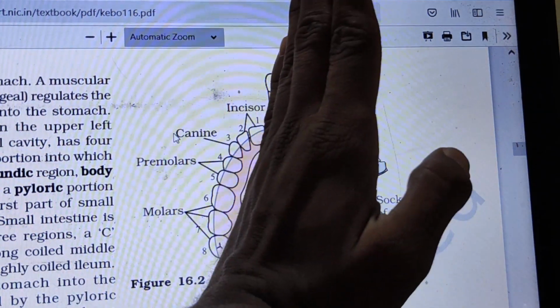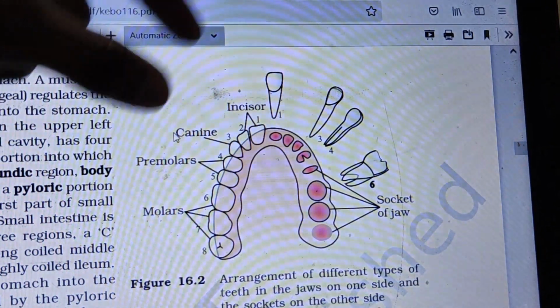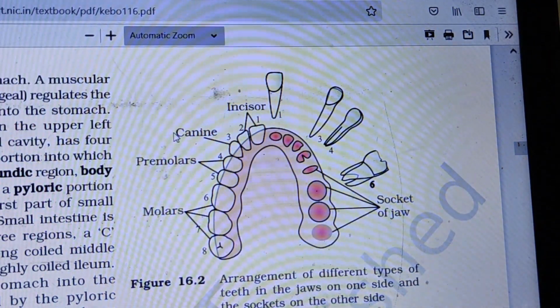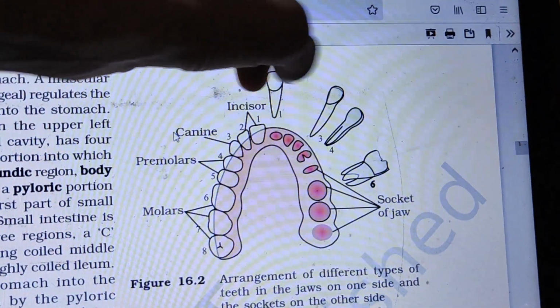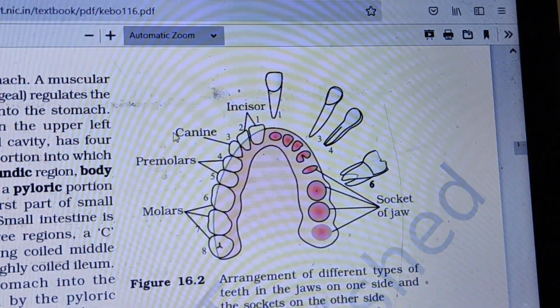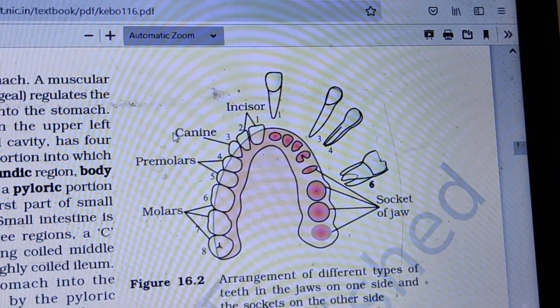So this is 2, 1, 2, 3 for the lower jaw, and for the upper jaw there will also be 2, 1, 2, 3. So 2, 1, 2, 3 by 2, 1, 2, 3. This is one quadrant, and there are still other quadrants. So 2 plus 1 plus 2 plus 3 into 4. So a total of 32 teeth are present in an adult human being.